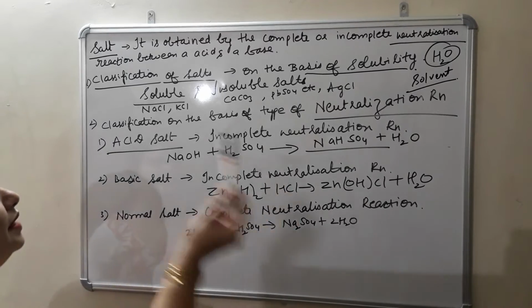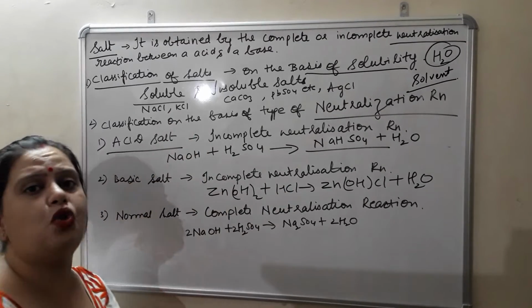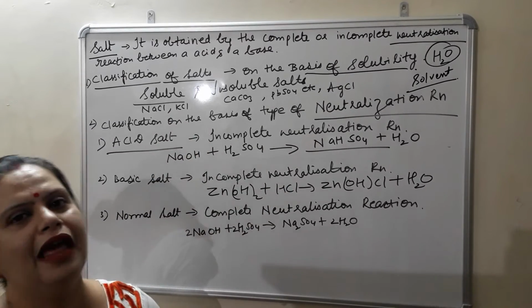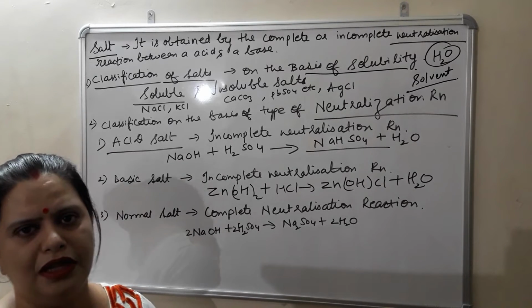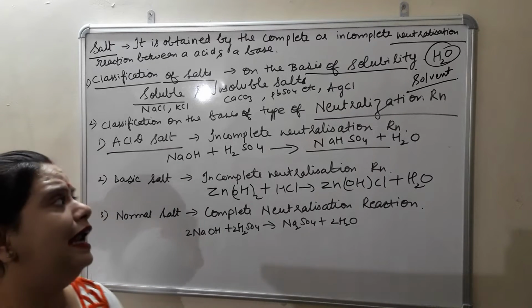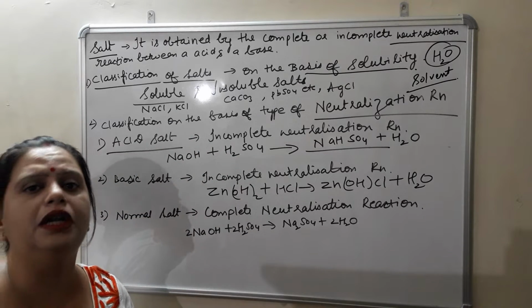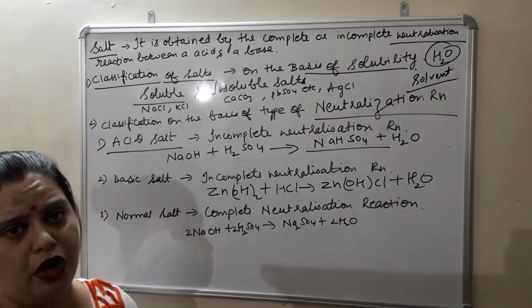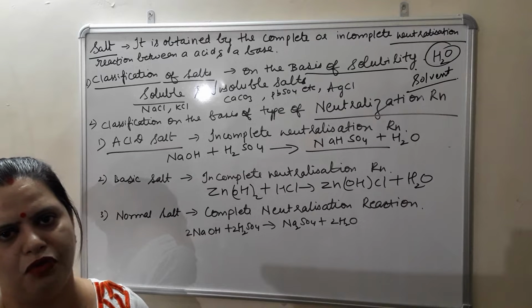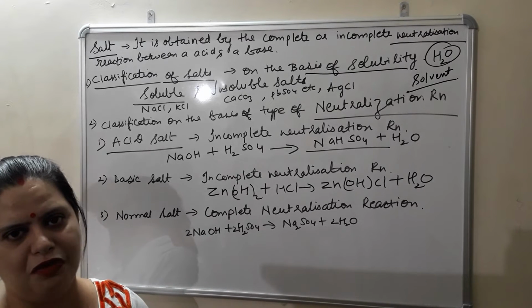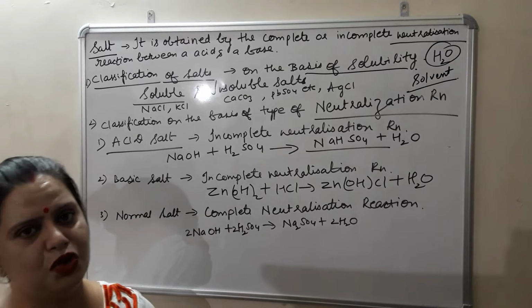Soluble salts are such salts which get dissolved in water. There are many examples: sodium chloride dissolves in water, potassium chloride dissolves in water, potassium permanganate, copper sulfate, ferrous sulfate, and potassium dichromate all dissolve in water.